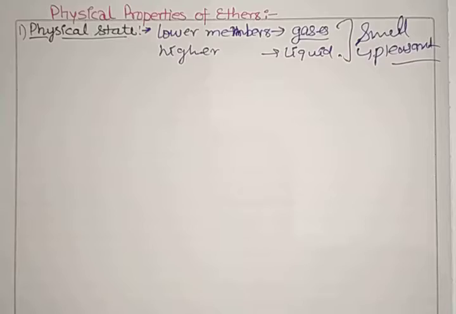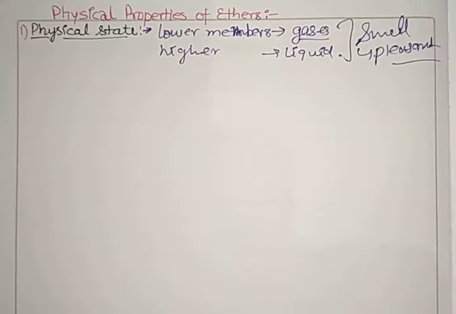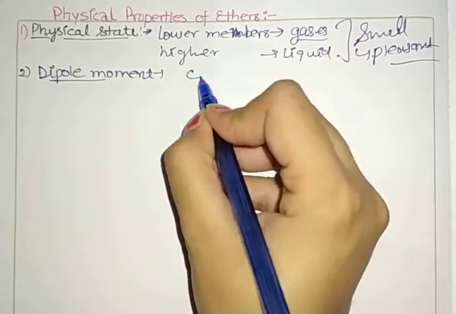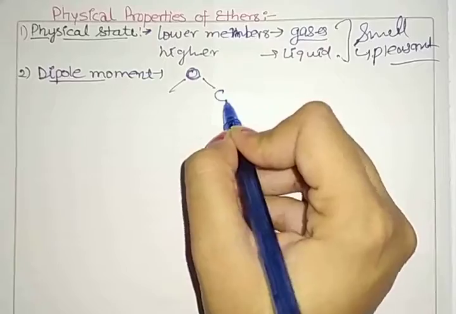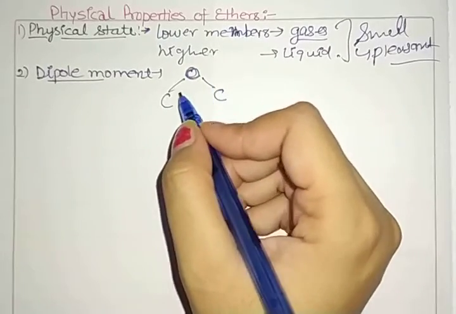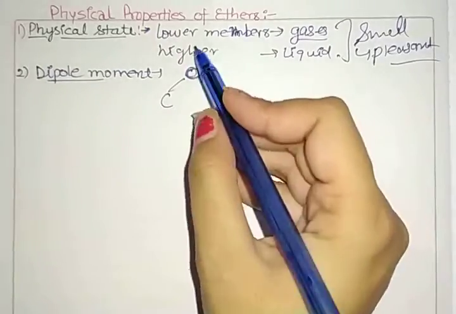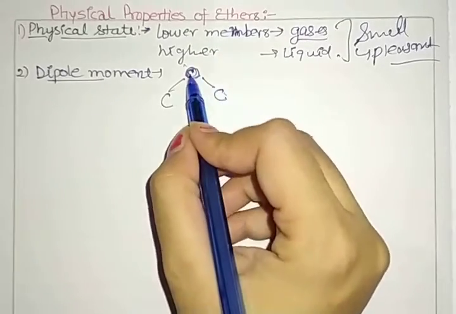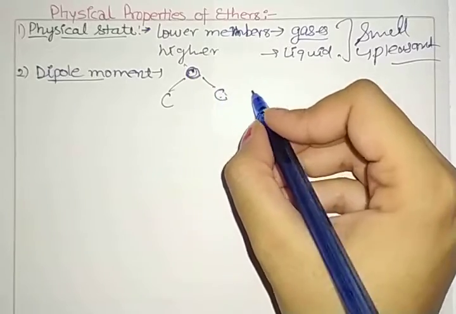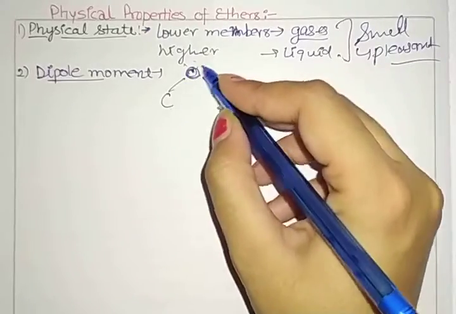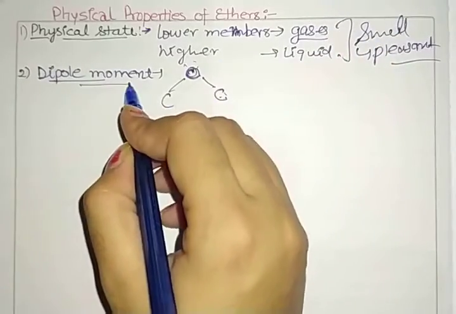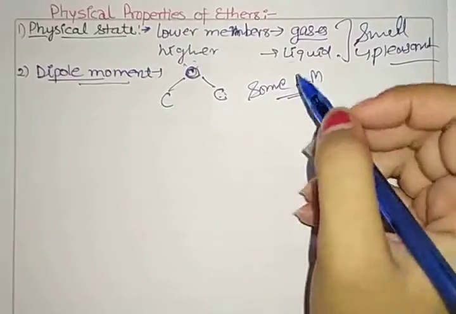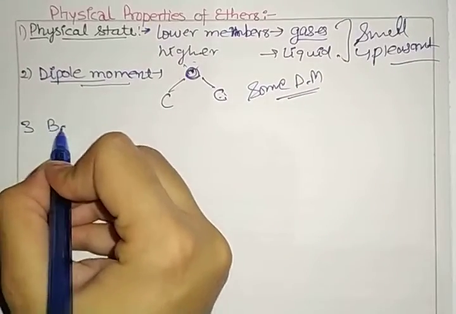Next point we have is dipole moment. As we discussed in the last class, ether has a bent structure, or we can say angular structure like water. Now due to the greater electronegativity of oxygen than carbon, the C-O bond is slightly polar. So we say that these ethers have some dipole moment.